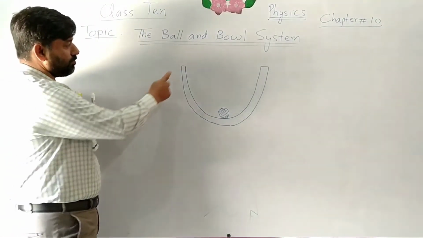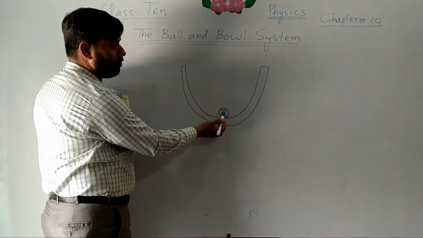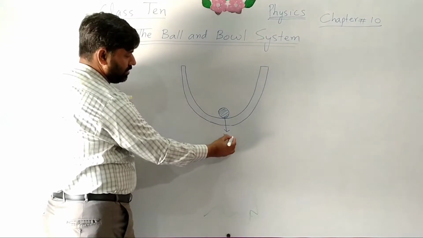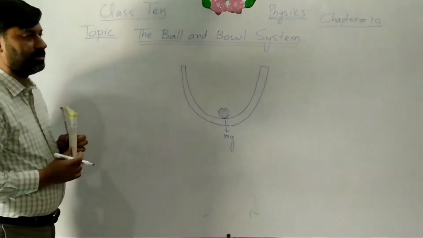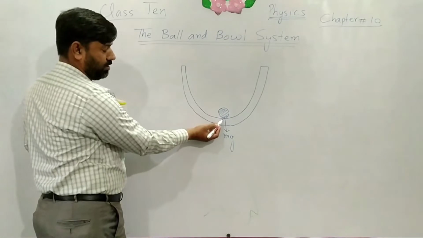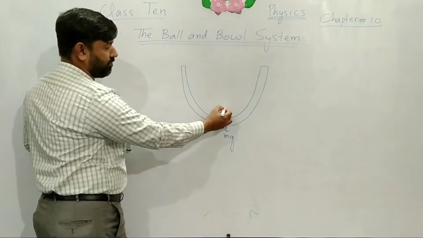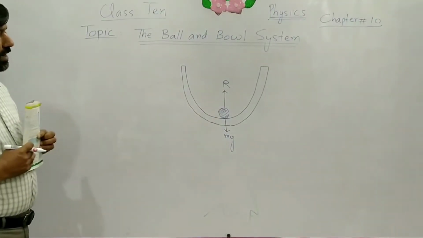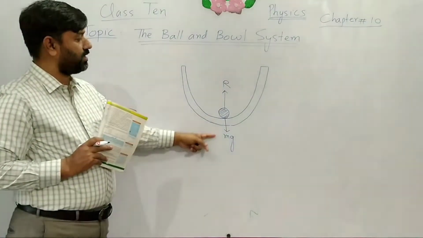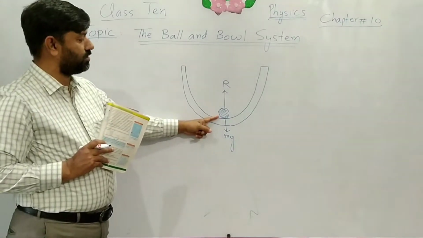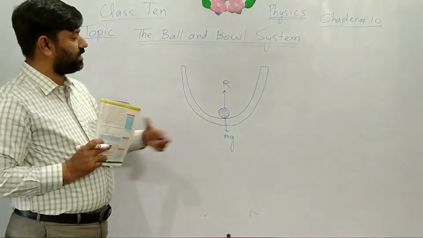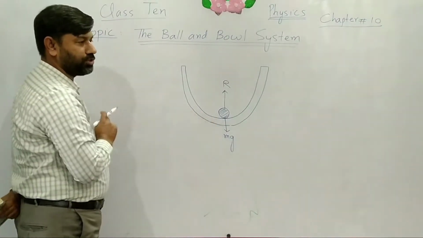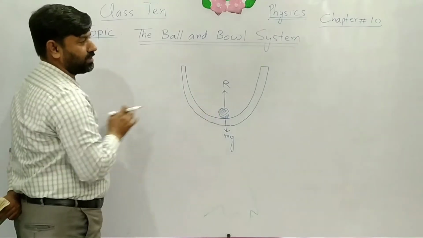First of all, this is the bowl and this is the ball. The ball is at rest and its weight mg is acting downward, and the reaction of the surface of the bowl is upward. This is R. These are opposite in direction and they are equal, so they cancel each other, and the net force on the ball in this position is 0. So we can say that the ball is at equilibrium position, that is, at rest position. Here no force is acting on the ball.